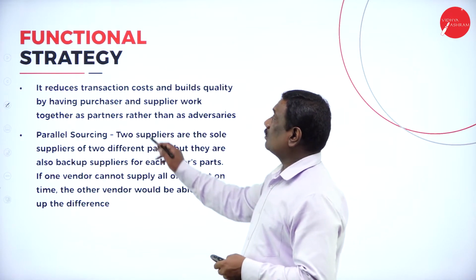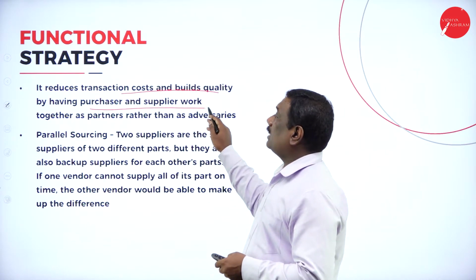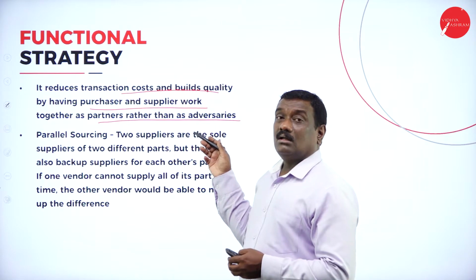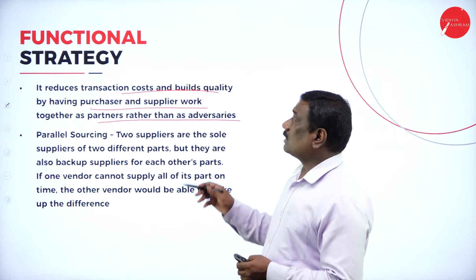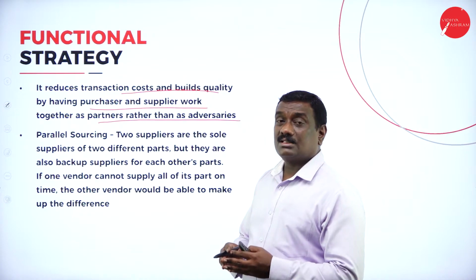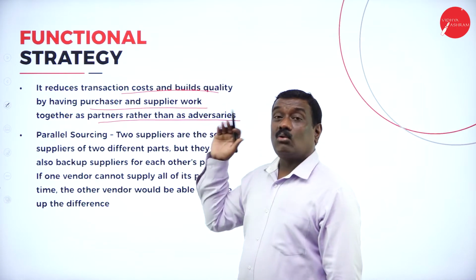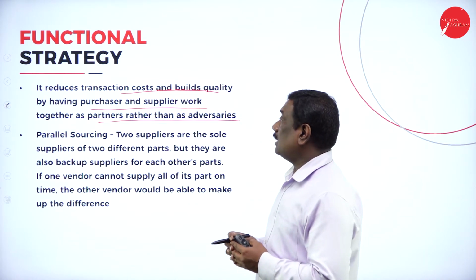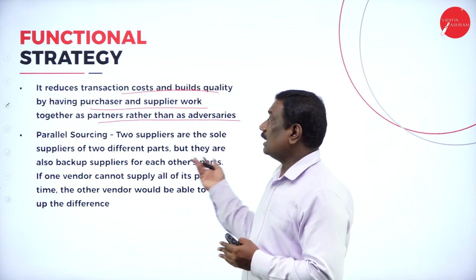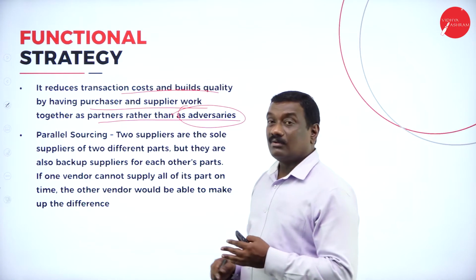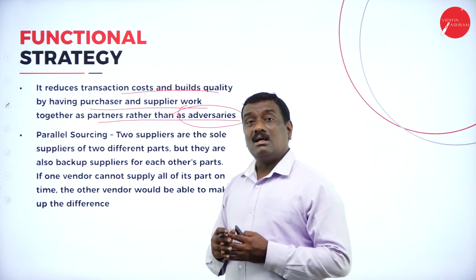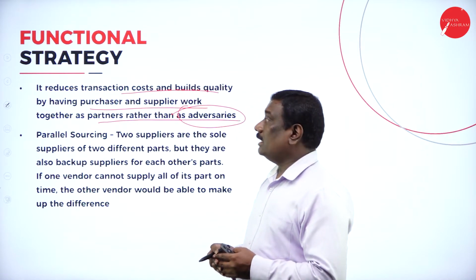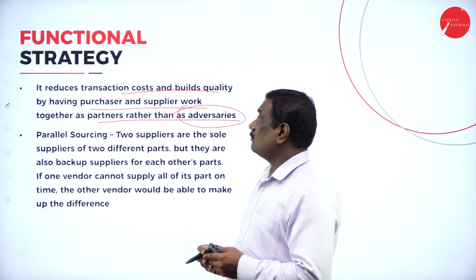Then it reduces transaction cost and builds quality by having the purchaser and supplier work together as partners rather than advisors. So this strategy helps to reduce the transaction costs. It also builds quality by having the purchaser and supplier working together as partners rather than as advisors. Instead of advising, they work together as partners, and thereby they reduce the transaction cost and maintain the quality of the products, for both the buyers and suppliers.